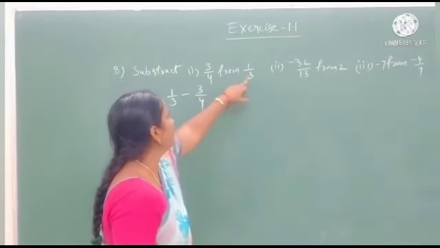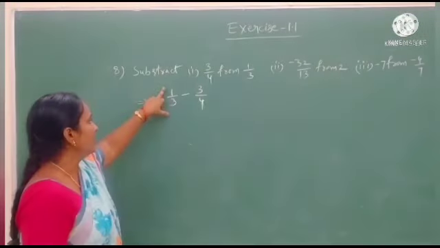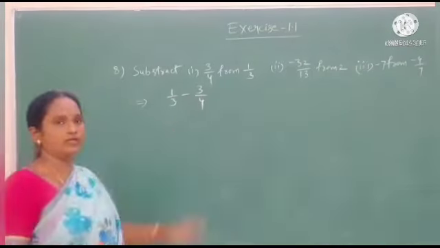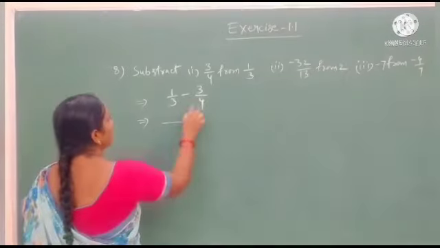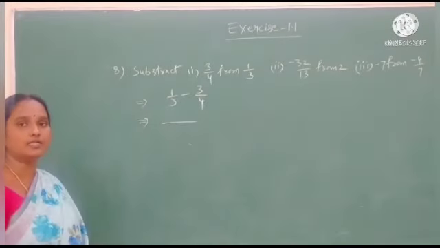Subtract 3 by 4 from 1 by 3. We write here 1 by 3, and from it subtract 3 by 4. This is the question. And after that, here also both denominators are different.